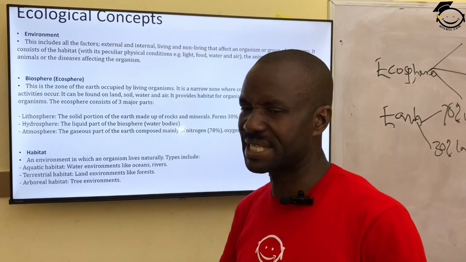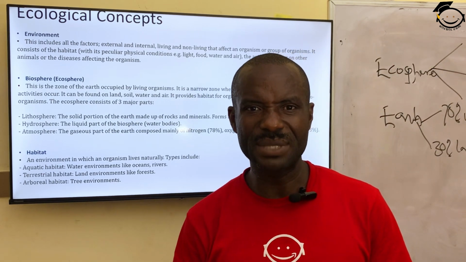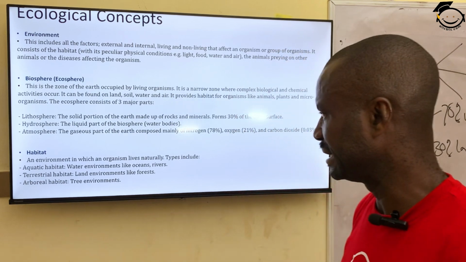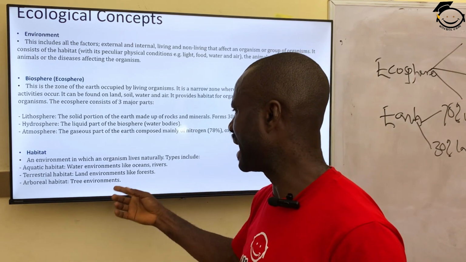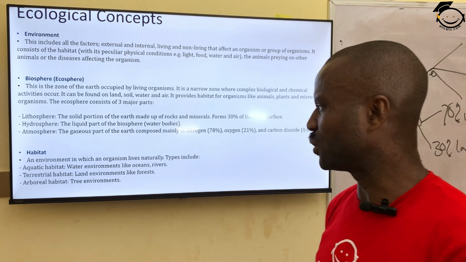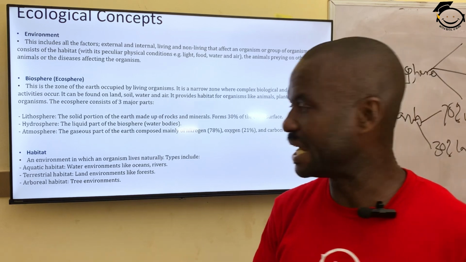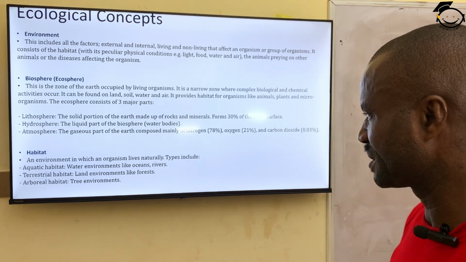Then we have terrestrial habitat. Terrestrial habitats are for organisms that live on land. They are environments where land harbors these living organisms. Then we have the third one called arboreal habitat. Arboreal are organisms that live on trees.